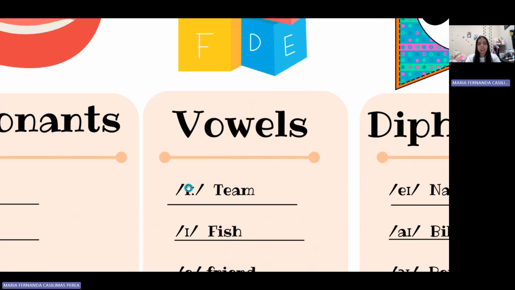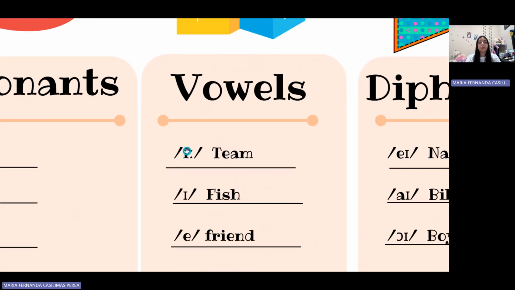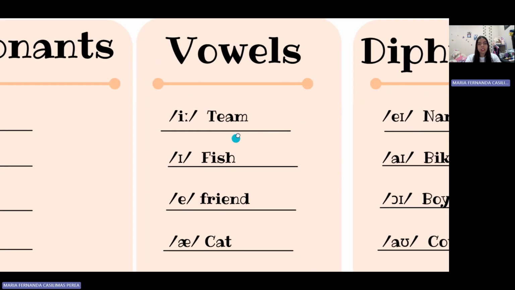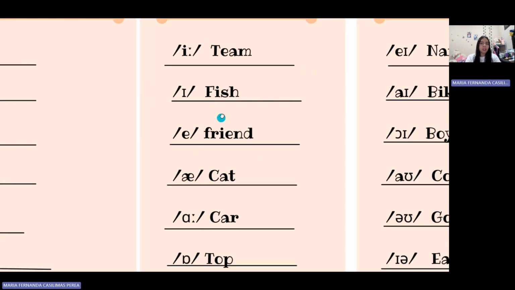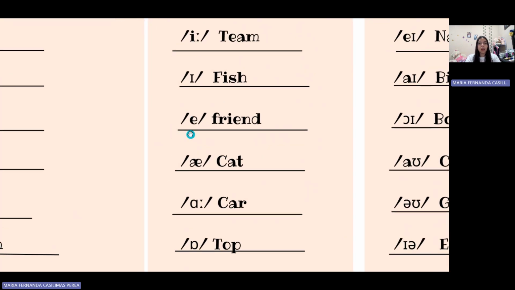The first is E. E. For example, team. Team. The next is E. For example, the word fish. Fish. The next is E. For example, the word friend.